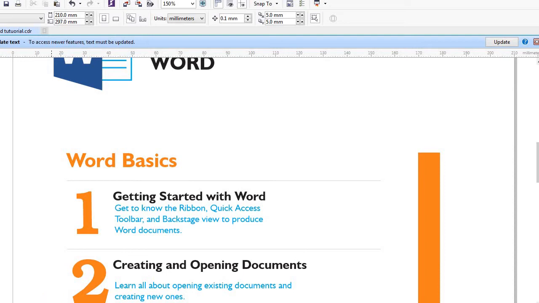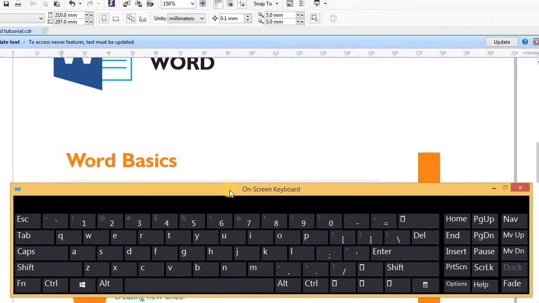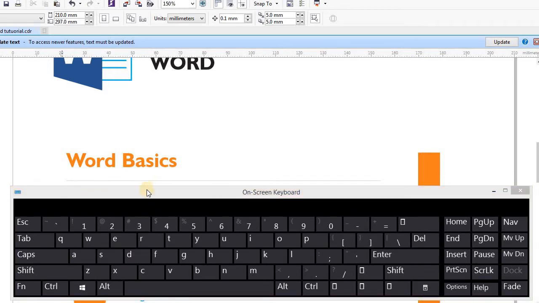Let's assume that to open your Microsoft Word, you click on your Windows key on the keyboard. Let me bring up my keyboard so that you can see it. This is the Windows key, the one my mouse is pointing at.